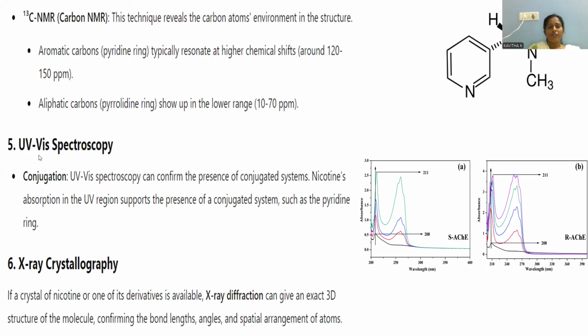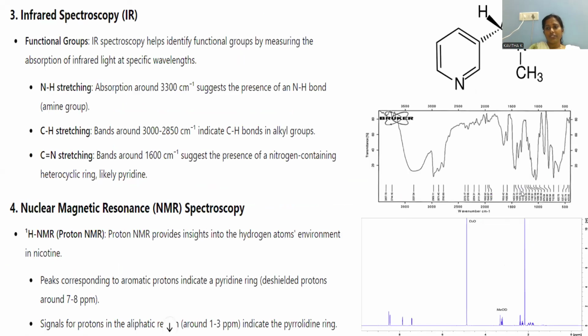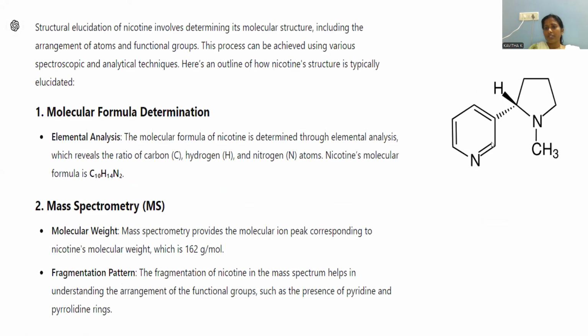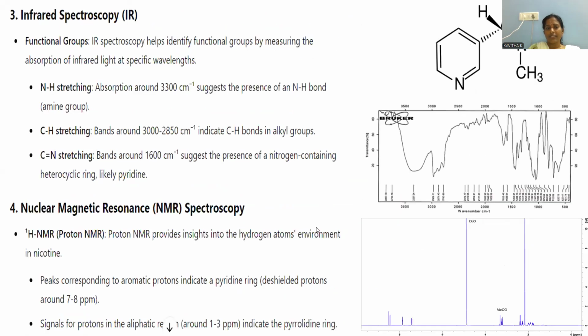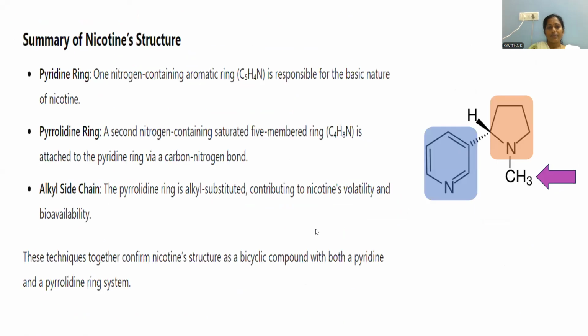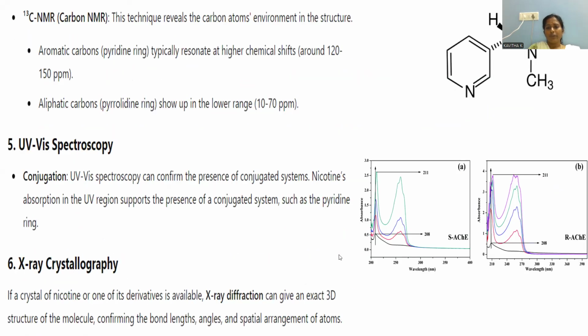The purpose of UV visible is to identify the conjugation. Let's see whether conjugation is present within the molecule or not. Obviously, all the aromatic ring double bonds are in conjugation. The alternating arrangement is located so that it is active towards UV visible spectroscopy. Hence we can notice the broad spectrum lines for UV visible spectroscopy.